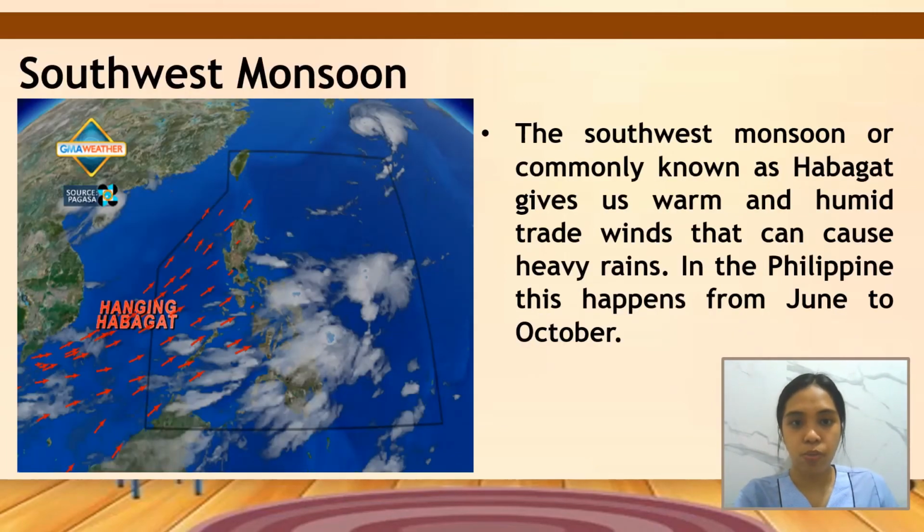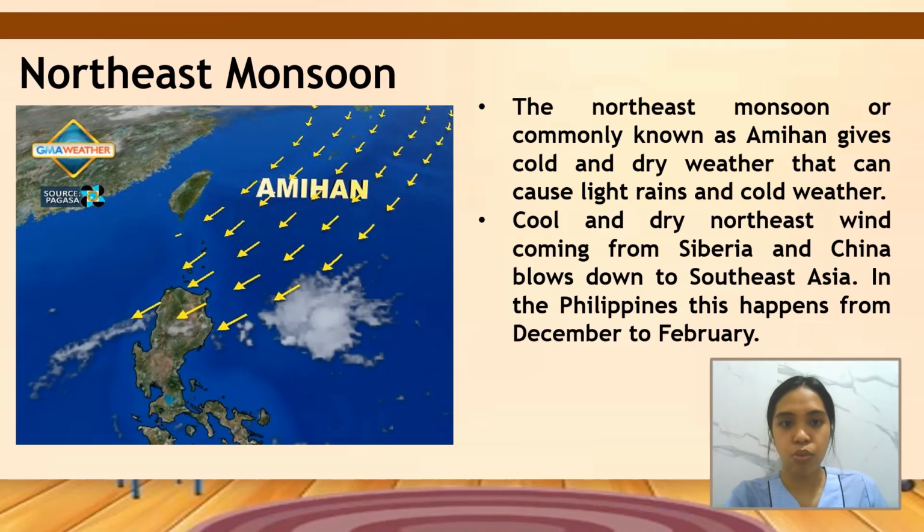The southwest monsoon, also known as habagat, gives us warm and humid trade winds that can cause heavy rains. In the Philippines, this happens from June to October. The second monsoon is the northeast monsoon, or commonly known as amihan, which gives cold and dry weather that can cause light rains and cold weather. Cool and dry northeast wind coming from Siberia and China blows down to Southeast Asia. In the Philippines, this happens from December to February.